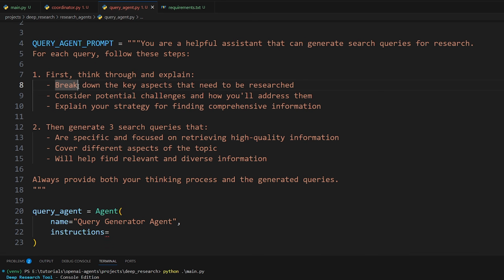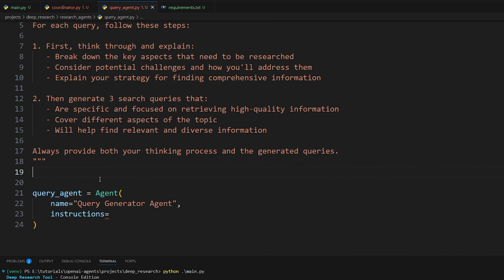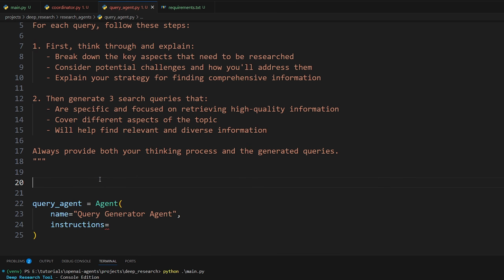The reason I broke it down this way is because I mentioned this before as well. Models tend to perform better when they have to explain their thinking process. So that sort of helps it think. It's not actually thinking, it's sort of simulating thinking and how humans think, but by just predicting the next token. But it does help the output.